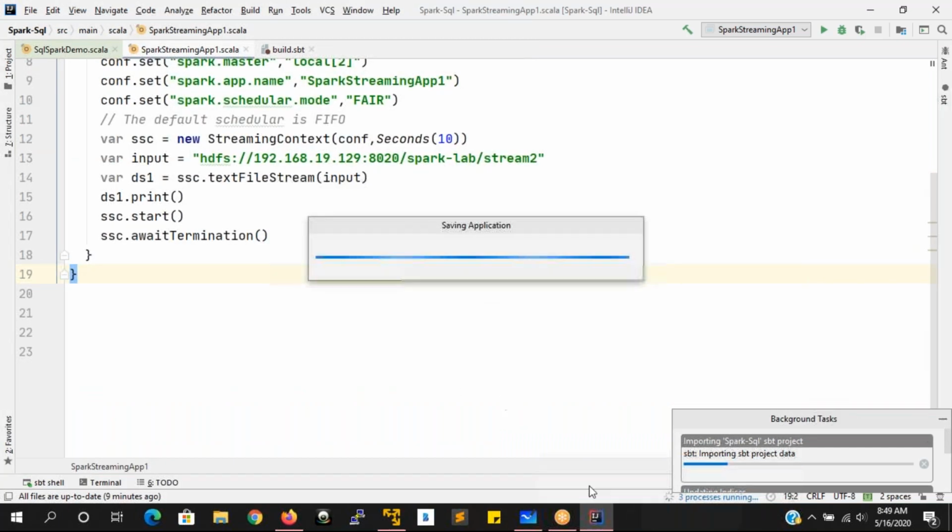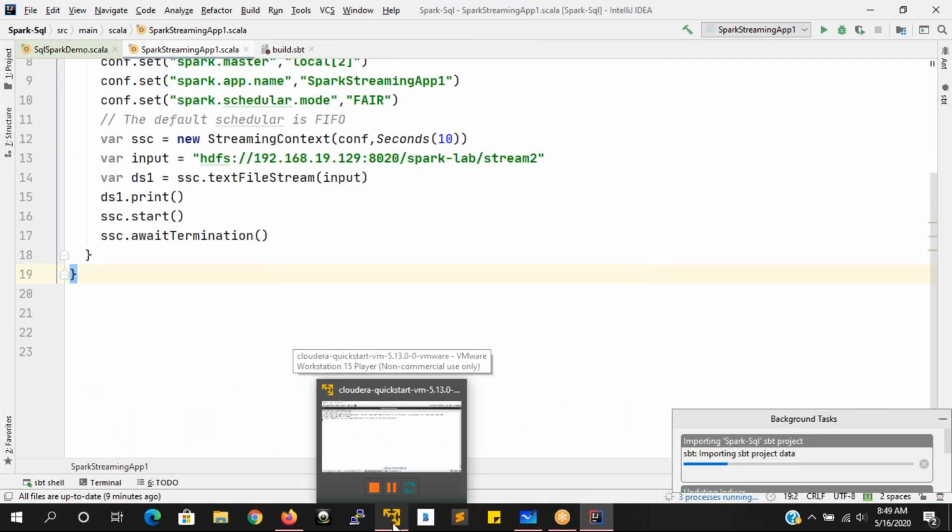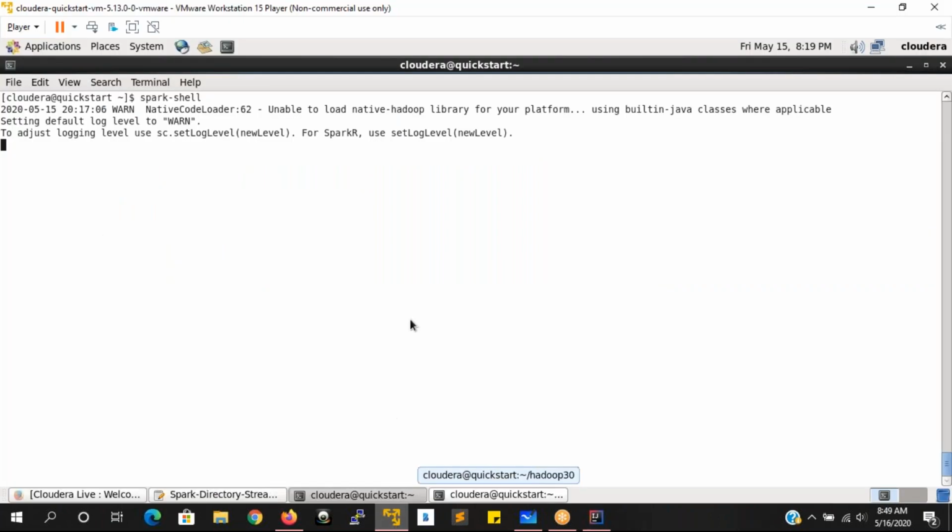I will close that because I don't want to wait for this, so that our RAM memory will be utilized more on this one, and then we can see the things very fast.